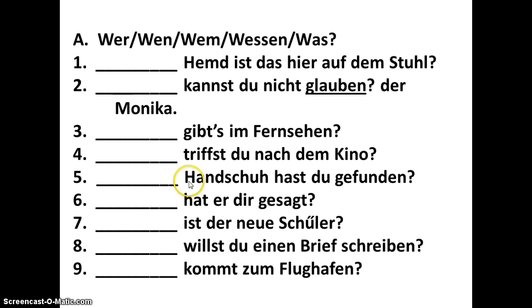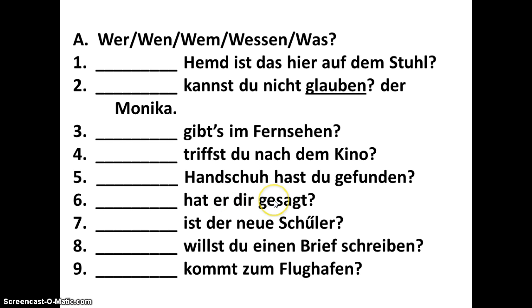In number 5, you'll notice the blank is followed by a noun. That's a trigger, all right? That should be wessen Handschuh, whose glove. Number 6, there's a subject. I can find it. There's no dative verb. There's a subject. And this to me looks dative. That looks like I already know something.